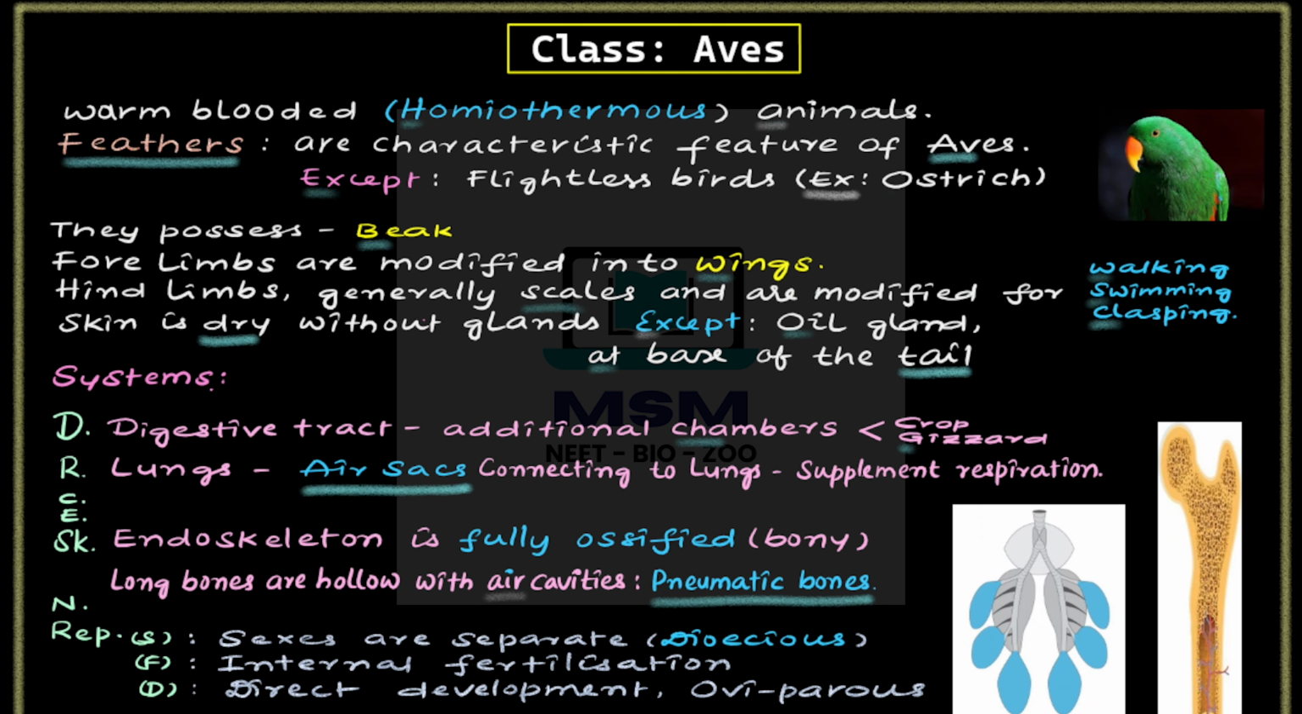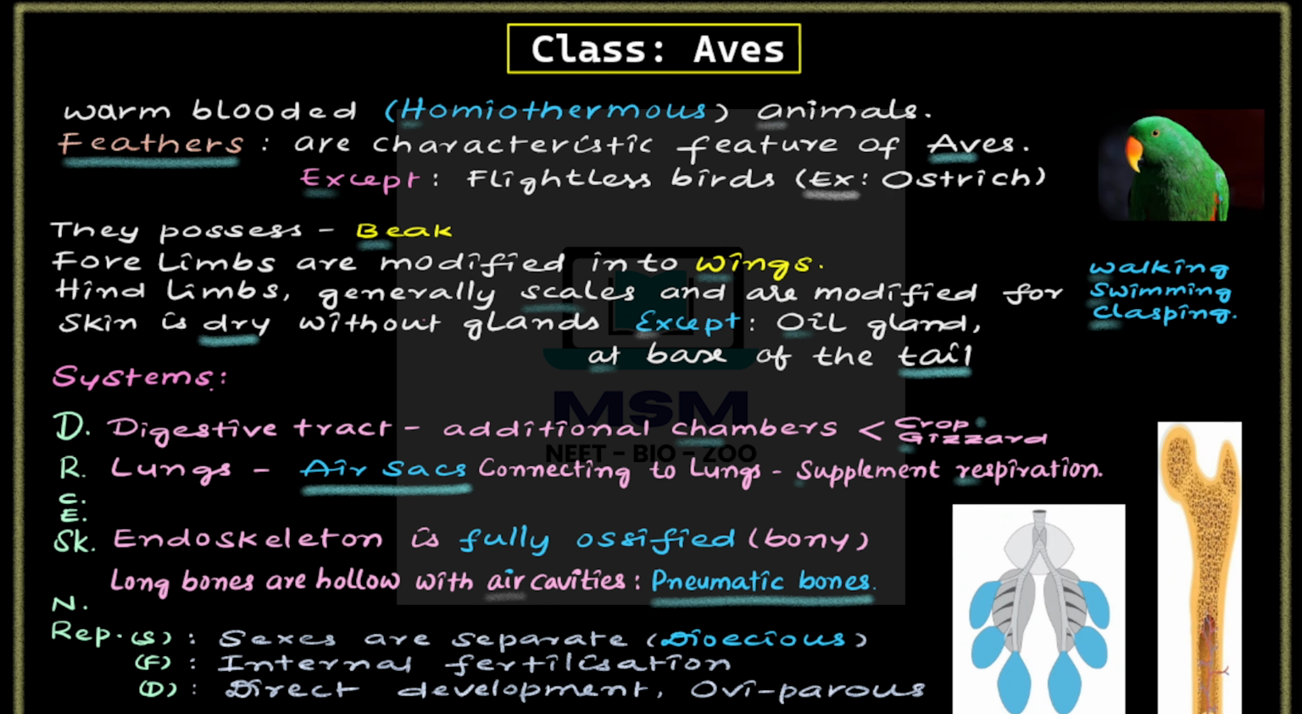Systems: generally we discuss from the digestive system to the reproductive system. Digestive system: in the digestive tract, additional chambers like the crop and gizzard are present. Respiration is with the help of lungs, supported by air sacs connected to the lungs. The supplementary respiration is conducted by these air sacs. Skeletal: the endoskeleton is fully ossified. Long bones are hollow with air cavities, called pneumatic bones.